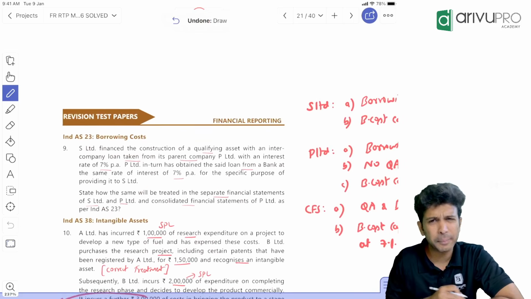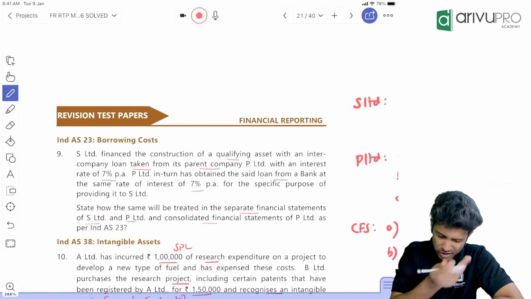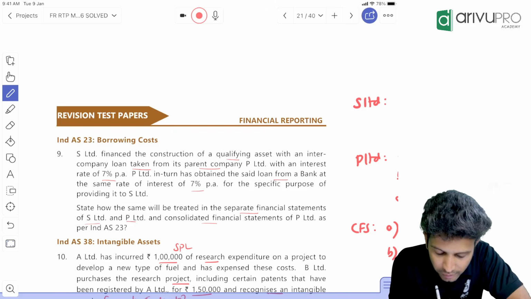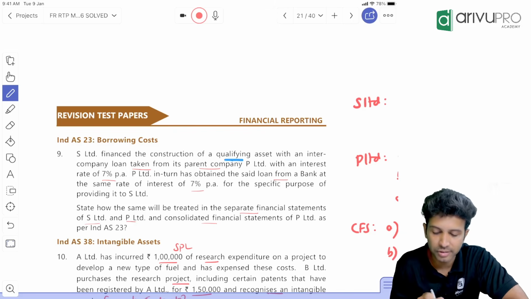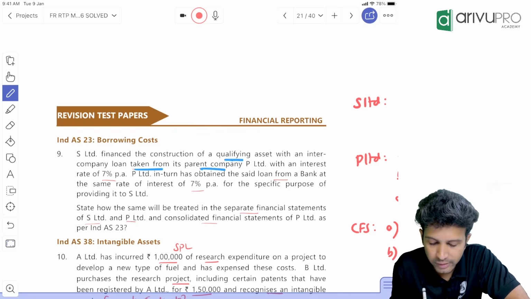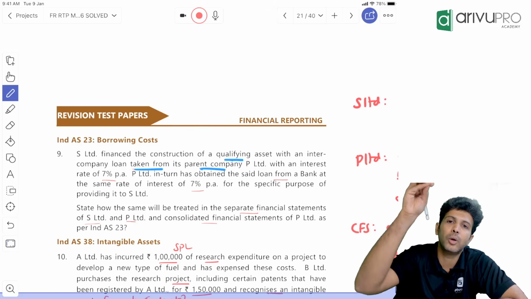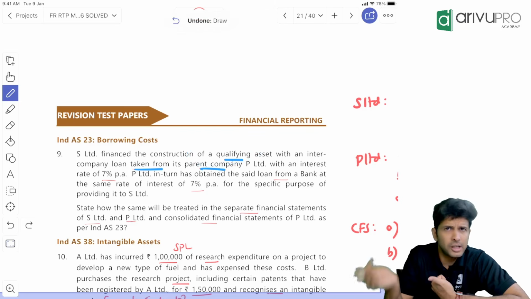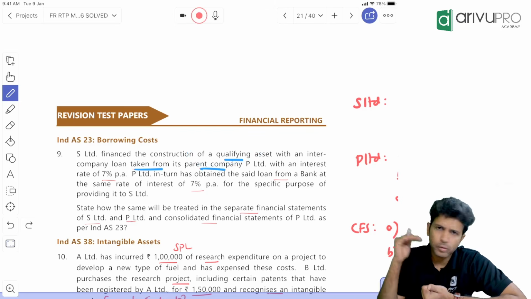There's also a repeat question. We have a similar question. Quickly, I'll run through it maybe. Not the exact same question, but a similar one is available. It's about finance cost on construction of a qualifying asset with an intercompany loan taken from the parent. The subsidiary has taken a loan from the parent and they're constructing a qualifying asset. Fair enough. That means the subsidiary has borrowing also. They have a qualifying asset also.